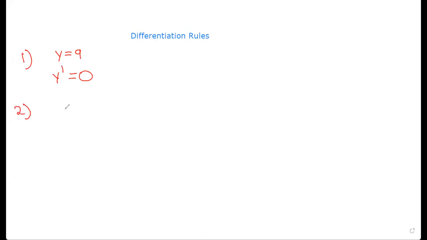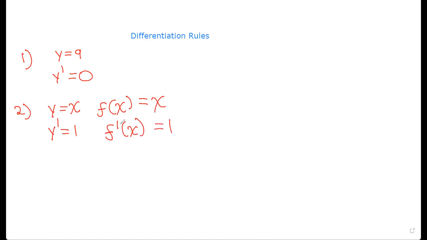Now let's look at a single variable. So when y equals x, y dash would be equal to 1. So whenever you have one single variable, just x, nothing else, it'll be 1. Now let me give you another example. A function f of x is equal to x again, f dash of x. This is how you write the differentiation of a function, f dash of x. This is also 1 because it's the differentiation of a single variable.